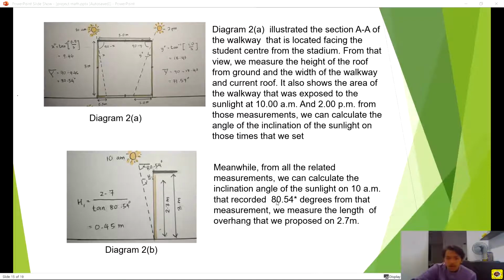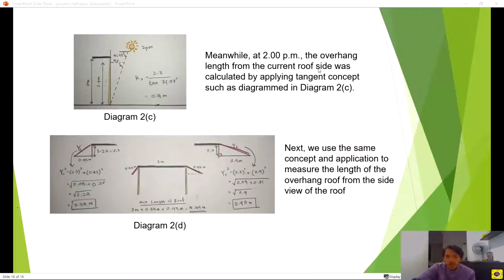That is 80.54 degrees. From that measurement, we measure the length of the overhang that we propose, which is 2.7 meters. Meanwhile, at 2 p.m., the overhang length from the current roof side was calculated by applying tangent concepts such as in diagram 2C. Next, we use the same concept and application to measure the length of the overhang roof from the side view of the roof.